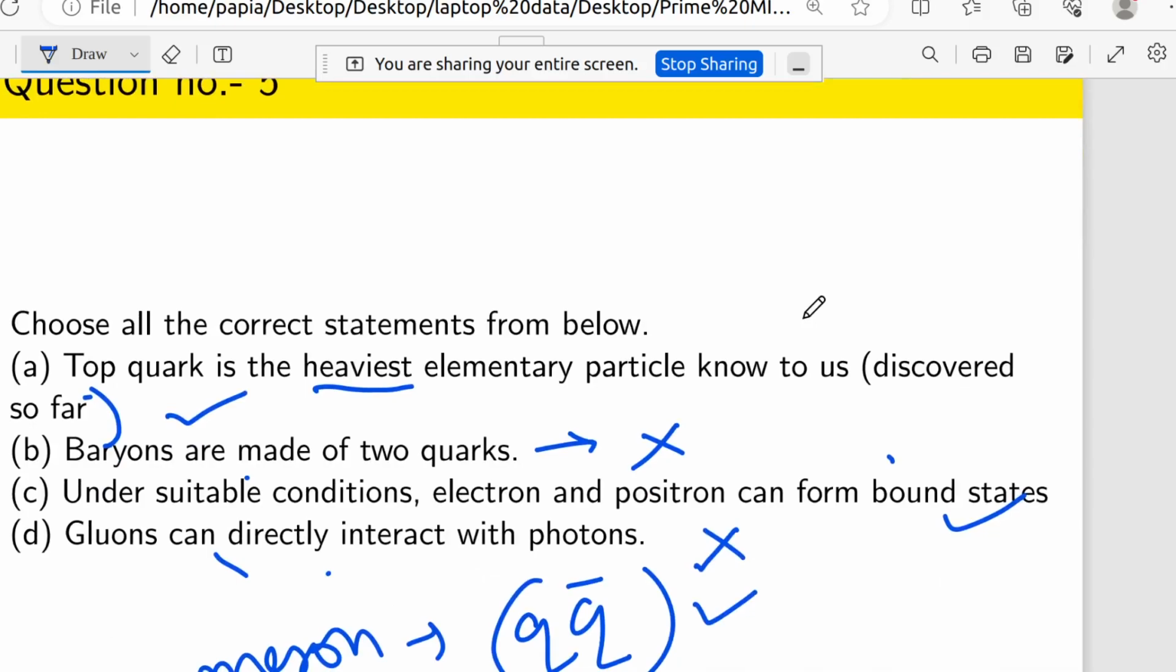In the 5th question, we have 4 statements about the top quark. Choose all the correct statements from below. The top quark is the heaviest elementary particle discovered so far. The second one is baryons are made of 2 quarks. Third one is under suitable conditions, electron and positron can form bound states. And the fourth one is gluons can directly interact with photons. Among these 4 options, A and C are the correct ones. Yes, correct statements.